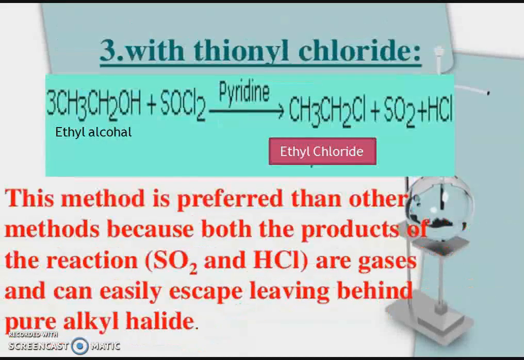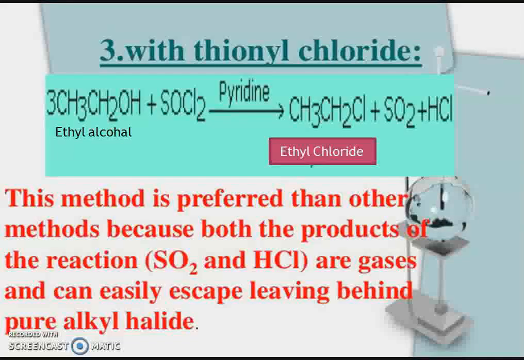This is the method for the preparation of alkyl halide from alcohol. Third, with thionyl chloride. When alcohol is reacted with thionyl chloride in the presence of pyridine, it gives alkyl halide, sulfur dioxide and hydrochloric acid.